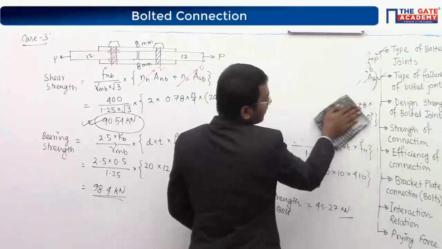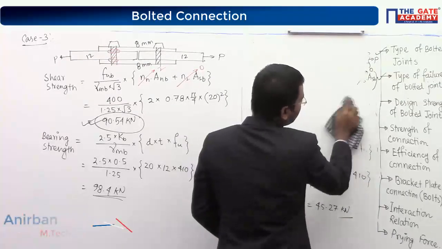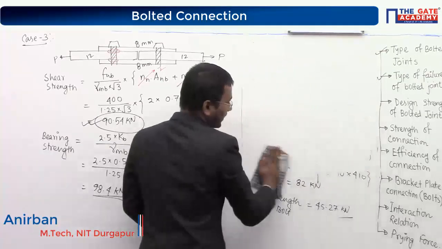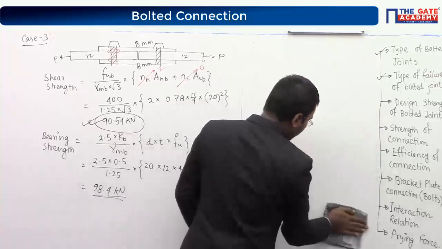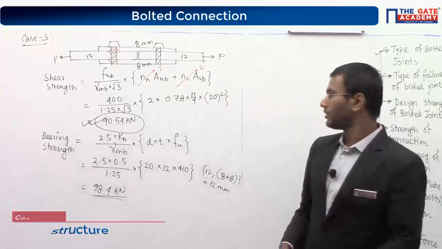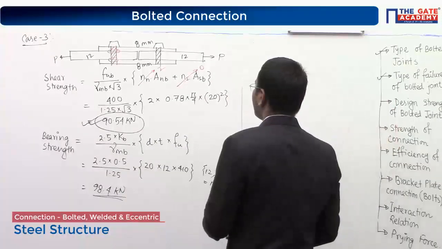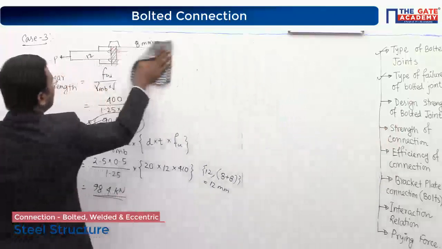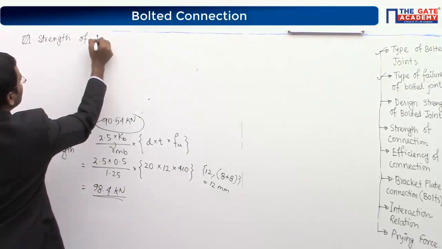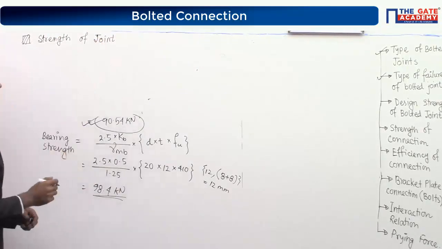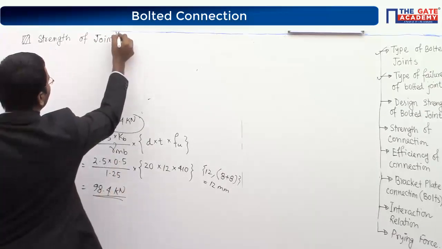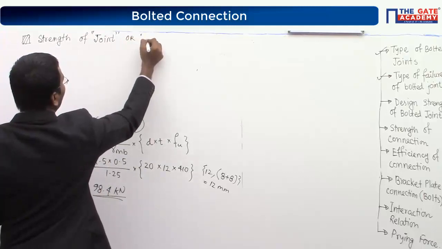Next, move to the strength of the connection. Everybody write down the next topic: strength of the joint, or strength of the connection. This is your new topic. Strength of the joint, or it can also be said connection, or bolted connection.